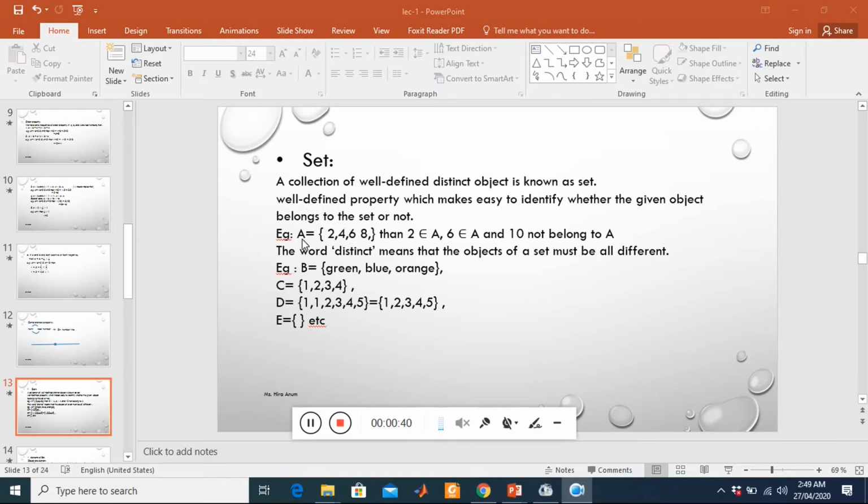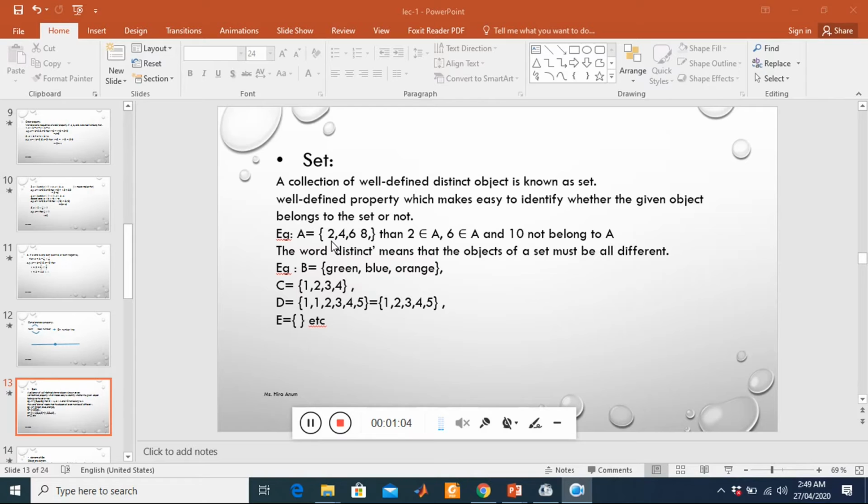Like for A equals 2, 4, 6, 8. We know 2, 4, 6, 8 belong to A, but 10, 1, 5 do not belong to A. We know which things belong to the set and which do not.